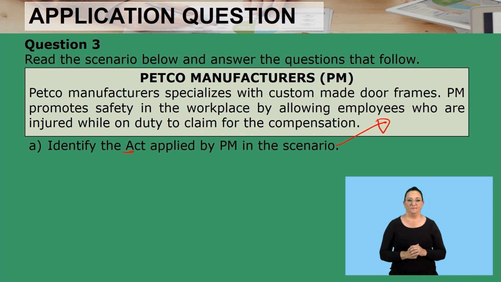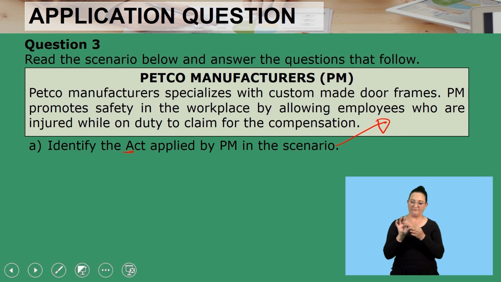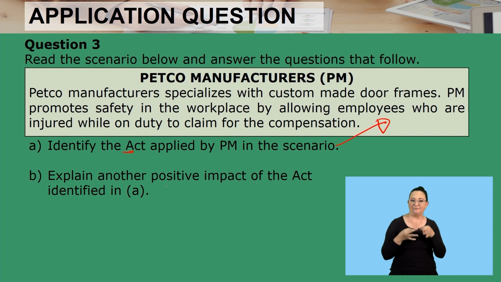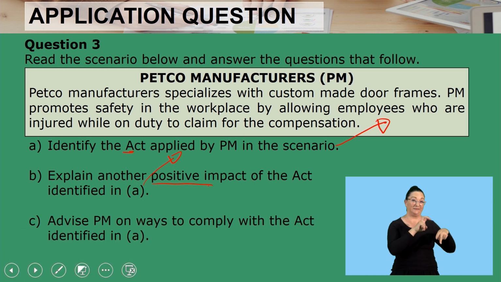They're not saying identify acts in general, but from the scenario. The second question says, explain another positive impact. It says positive, not just impact, of the act that is identified in A.